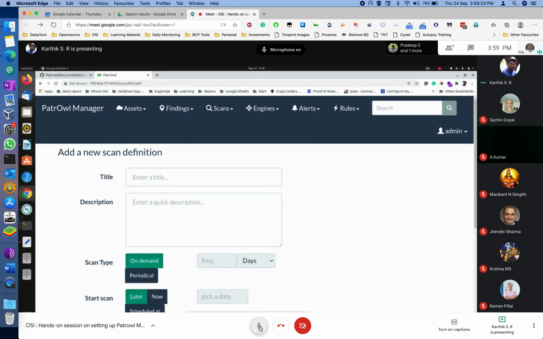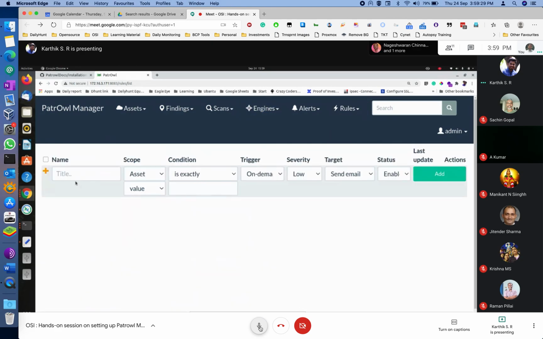Meanwhile, you can show the rules and alerts. This we can specify for a particular asset. Whatever condition we give, like if the criticality or vulnerability is high, you can ask it to send a mail to us. You need to select the finding, asset and a value.